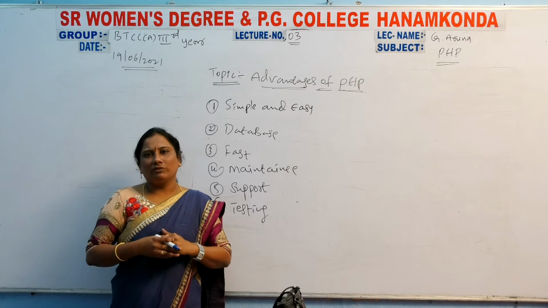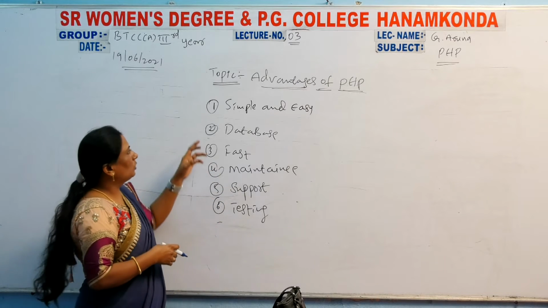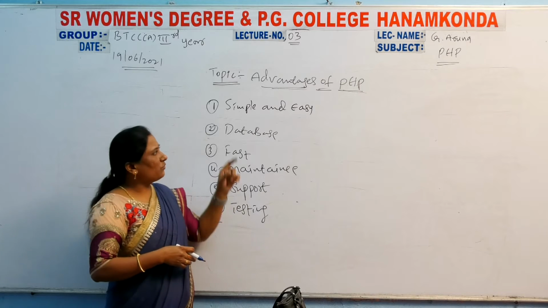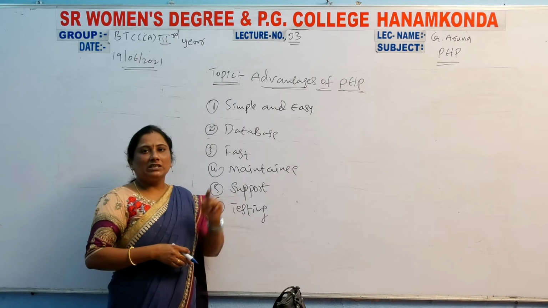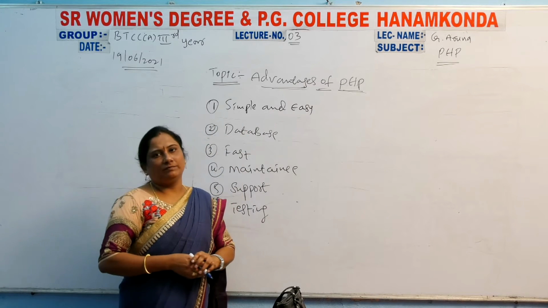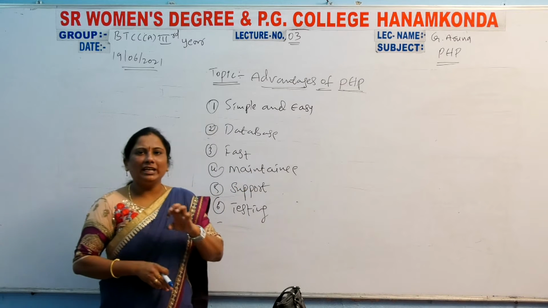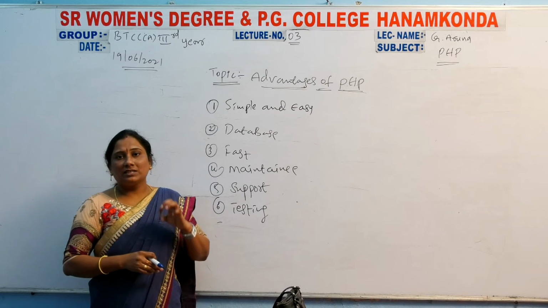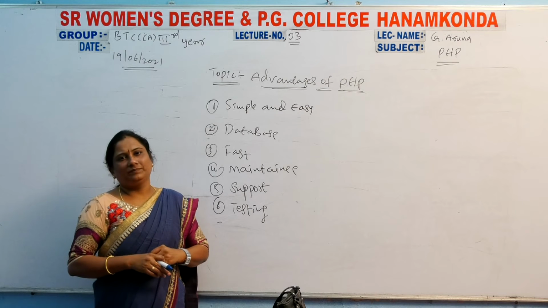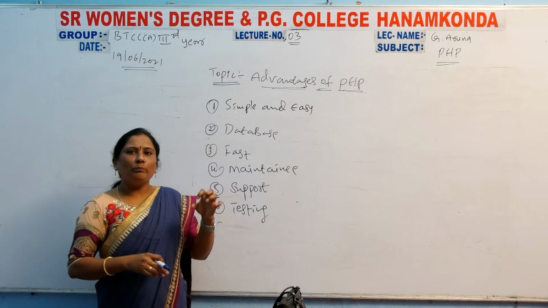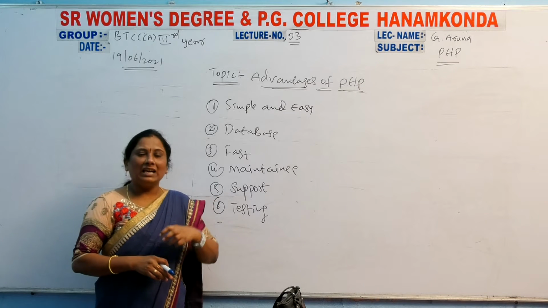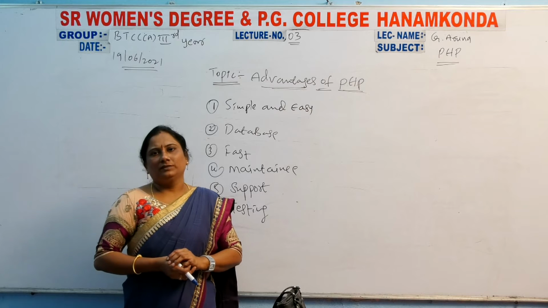So what are the advantages here, girls? Coming to advantages, the first one is simple and easy. In the name itself is the definition, simple and easy. So how is PHP simple and easy?